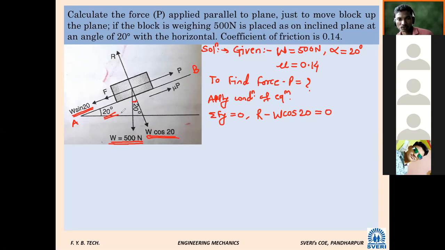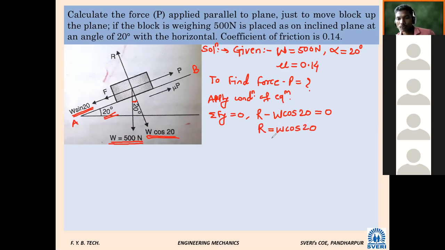That's what I have been saying all along. The plane is inclined, so summation Fx and Fy are along the plane and perpendicular to the plane. That's all. Here I am not saying horizontal specifically, because the plane is not horizontal. Now, what is my specific word? Along the plane, perpendicular to the plane. Summation Fx along the plane, summation Fy perpendicular to the plane. That's all. What will this equation become? R is equal to W cos 20.